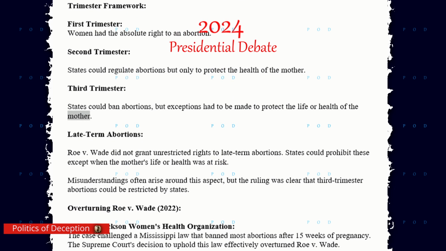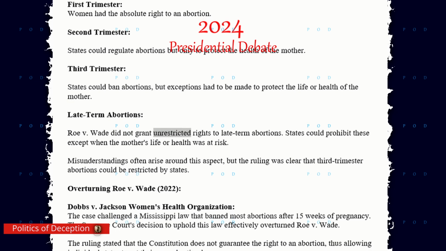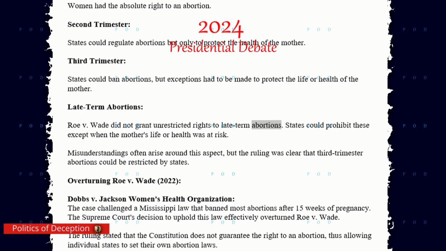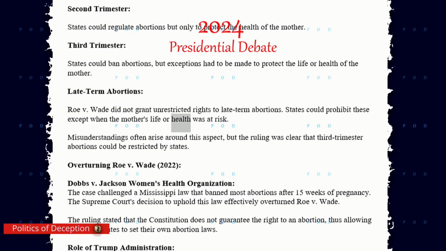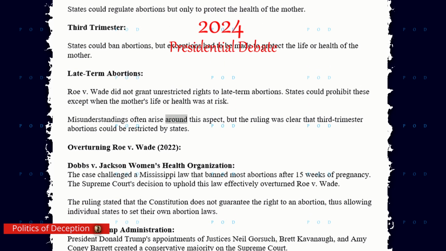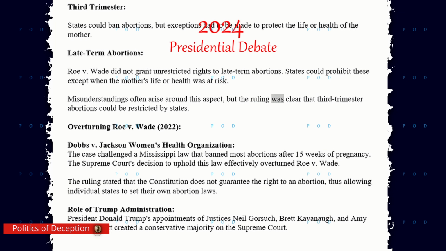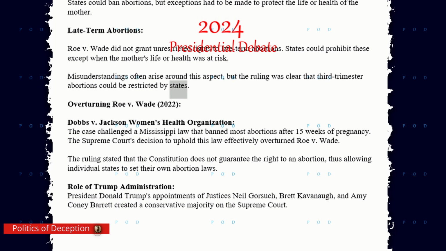Late-term abortions. Roe v. Wade did not grant unrestricted rights to late-term abortions. States could prohibit these except when the mother's life or health was at risk. Misunderstandings often arise around this aspect, but the ruling was clear that third trimester abortions could be restricted by states.